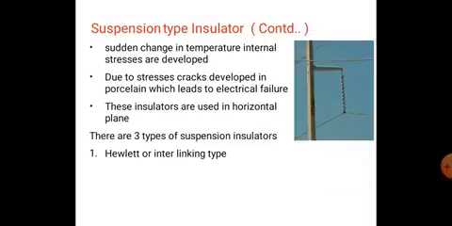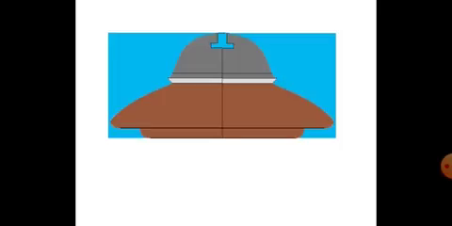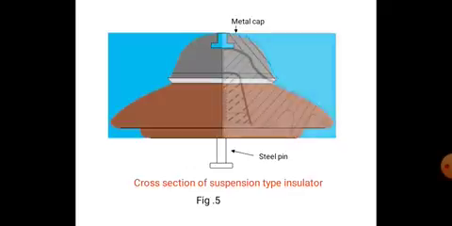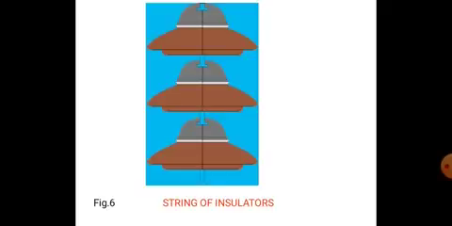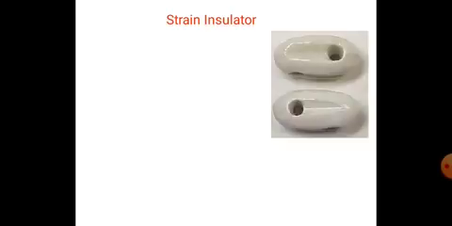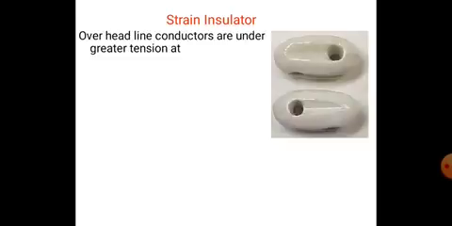And these are the three types of suspension insulators: Hewlett or interlinking type, cemented cap type, and core or link type. So these are the Hewlett type suspension type insulators. Hewlett type insulators are the strain type insulators. Strain type insulators are mainly used at dead ends, 90-degree turns, or H type configurations,